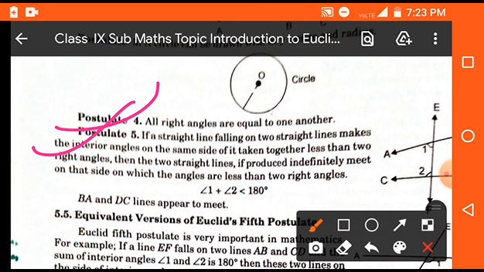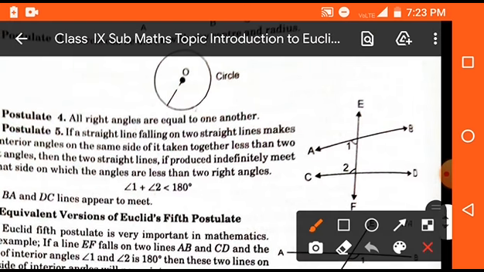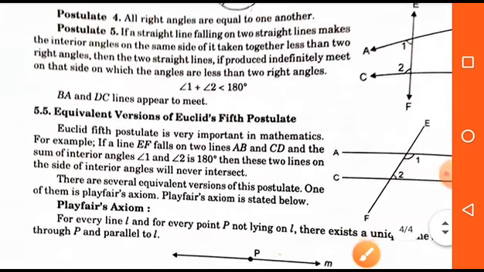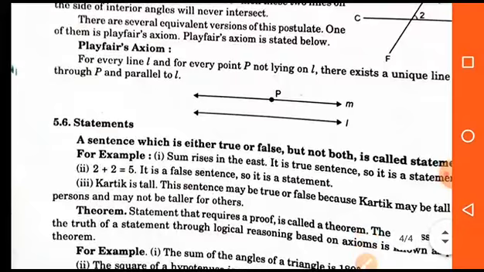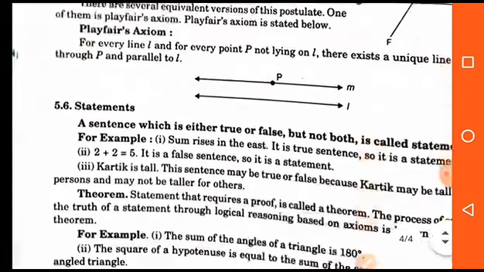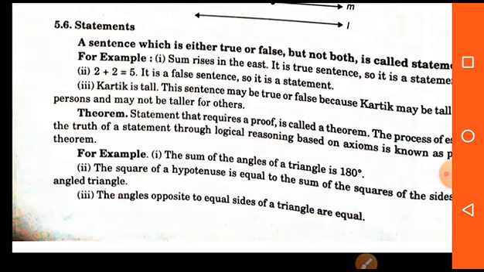That means angle 1 plus angle 2 is less than 180 degrees, and this can be seen in the figure. So in the figure, AB and CD are two lines which are not parallel, and EF is a line which intersects these two lines. That means we can say that EF is a transversal line. So angle 1 and angle 2 are not both right angles. Then the sum of these two angles is less than 180 degrees. Clear? Okay students, these are the important points and important axioms which are asked in the examination.